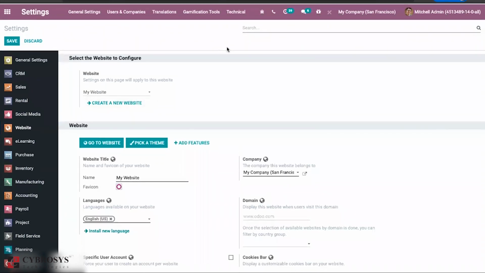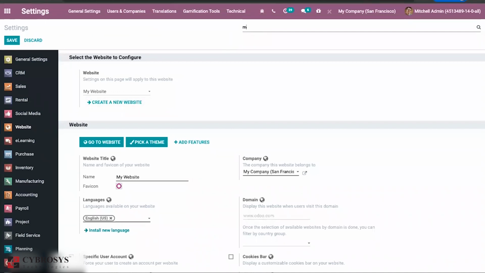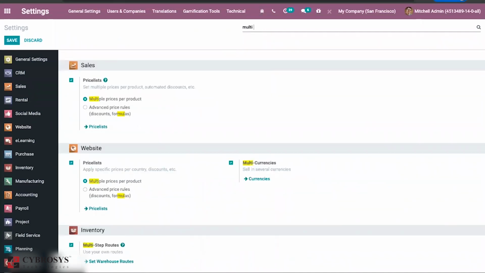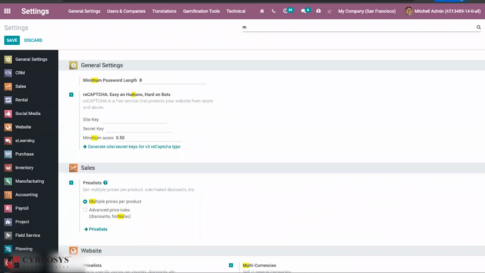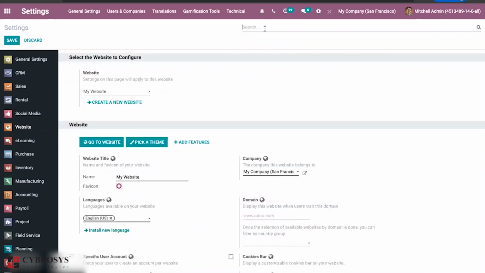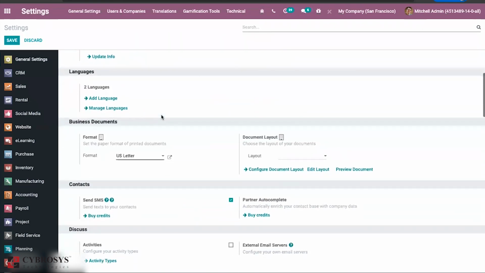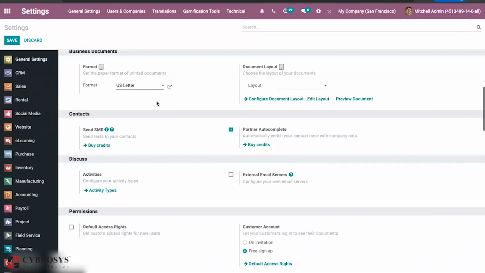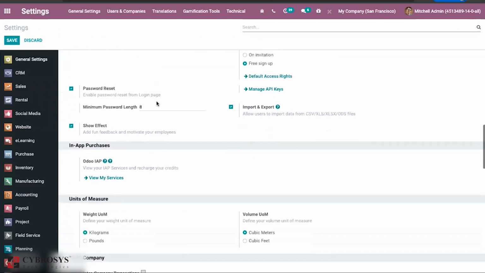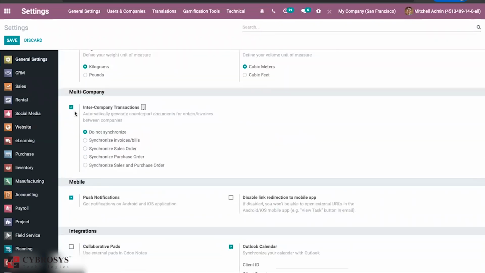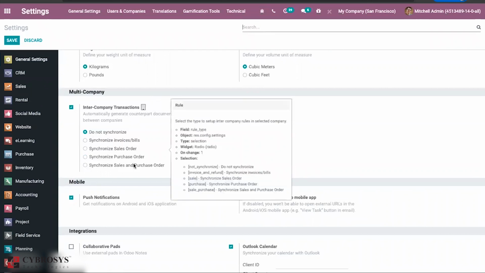And again, if you go to the multi-company setup, you can find more options here.